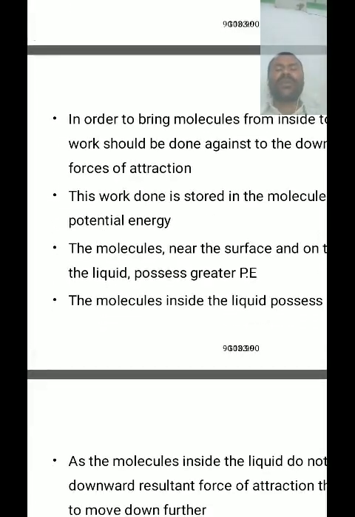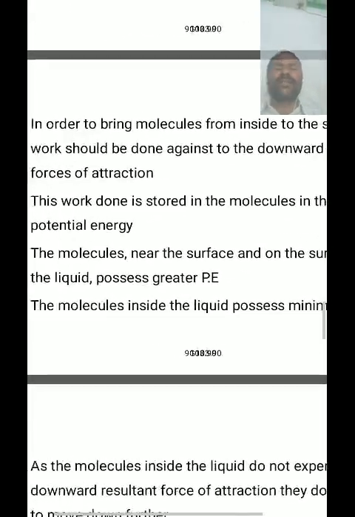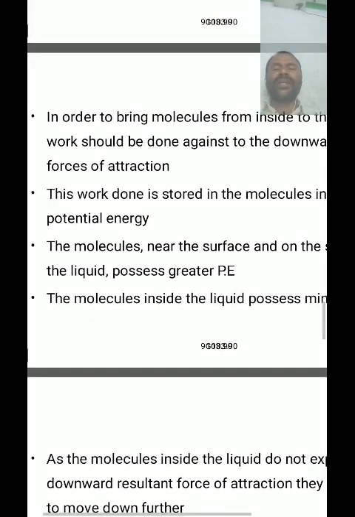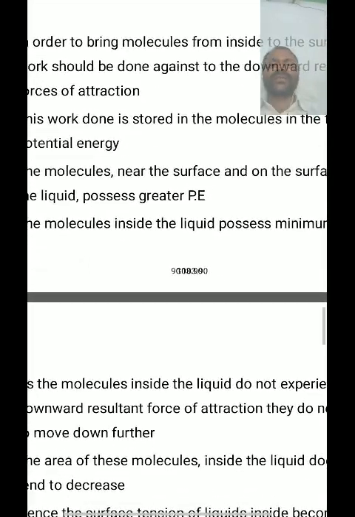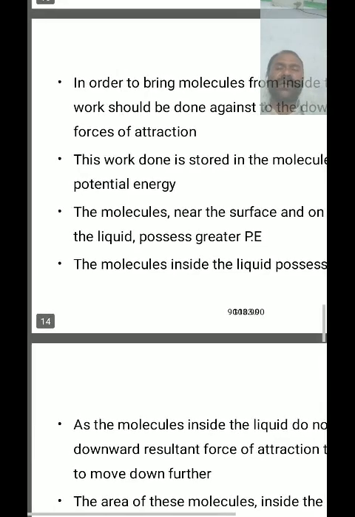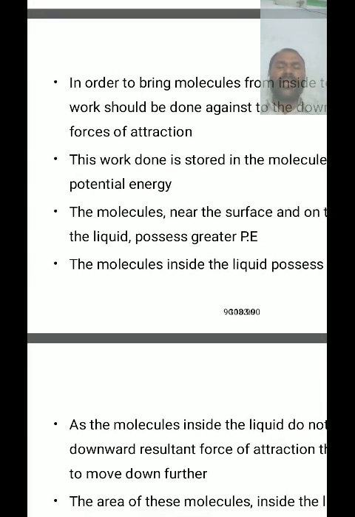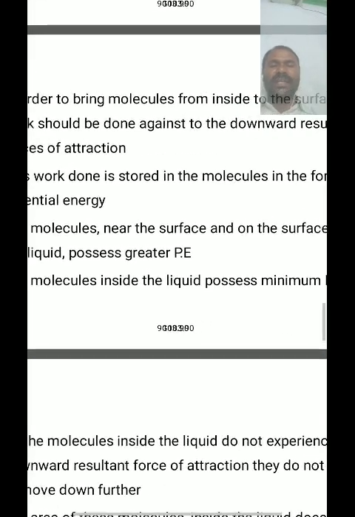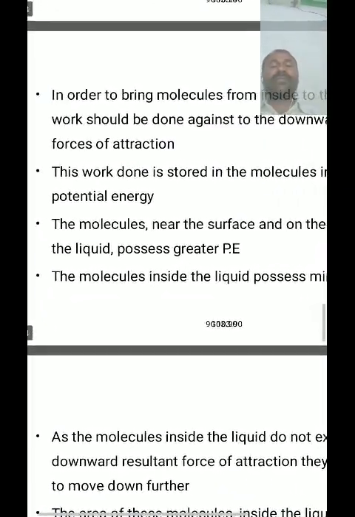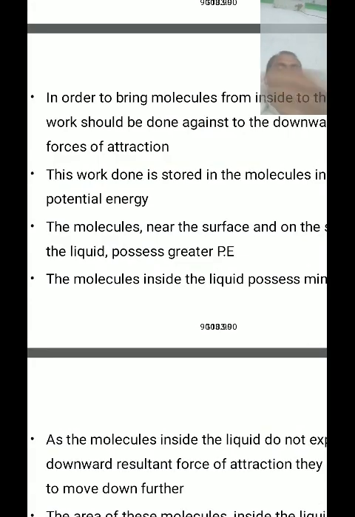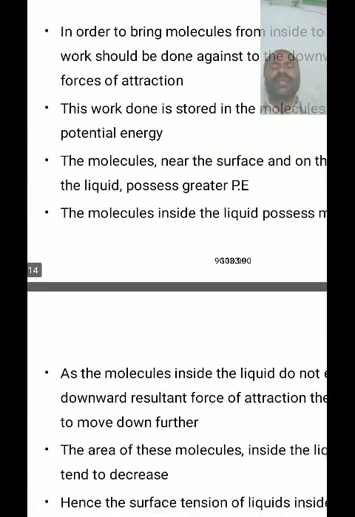The molecules near the surface, and therefore the surface of the liquid, possess greater potential energy. The molecules inside the liquid possess minimum potential energy. See here, two points are important. The molecules near the surface and on the surface of a liquid possess greater potential energy. The molecules inside the liquid possess minimum potential energy.